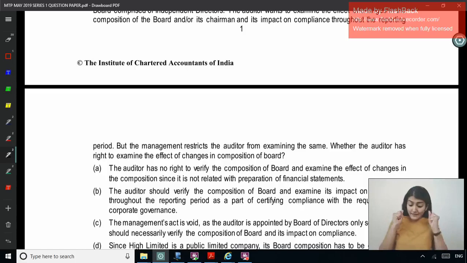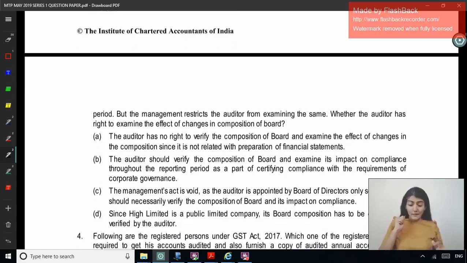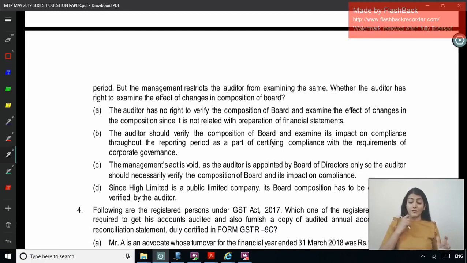But the management restricts the auditor from examining the same. Whether the auditor has right to examine the effect of changes in composition of the board. So will the auditor check the composition of the board and changes in the composition? Yes. That's one part in the SEBI LODR. The auditor has no right to verify the composition of the board and examine the effect of changes in the composition since it is not related with preparation of financial statements.